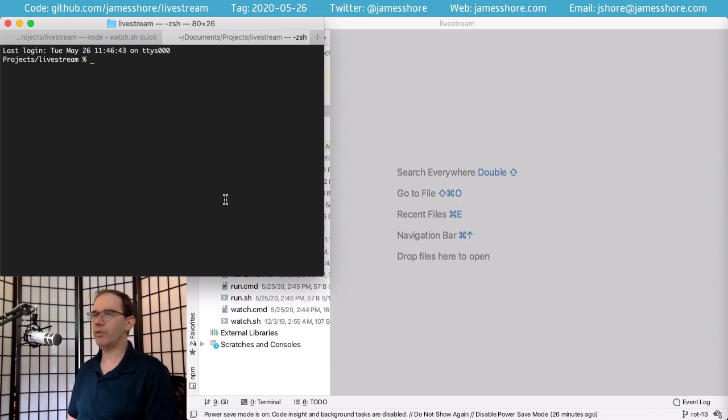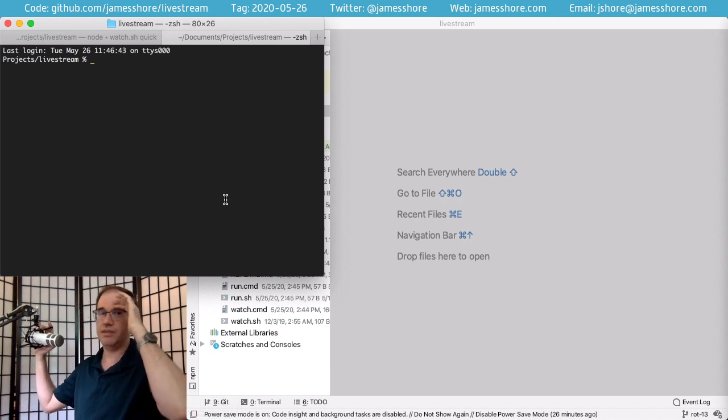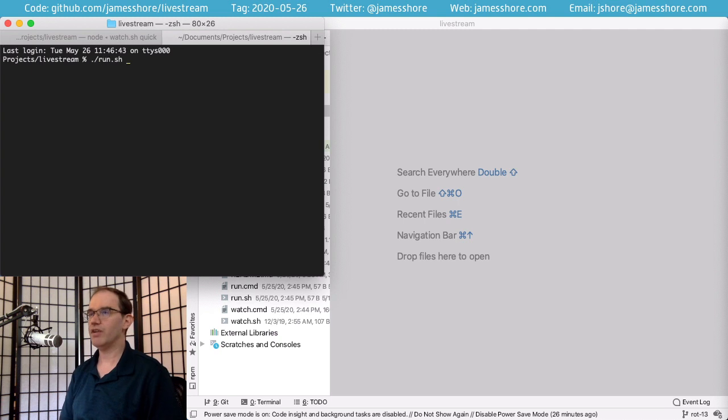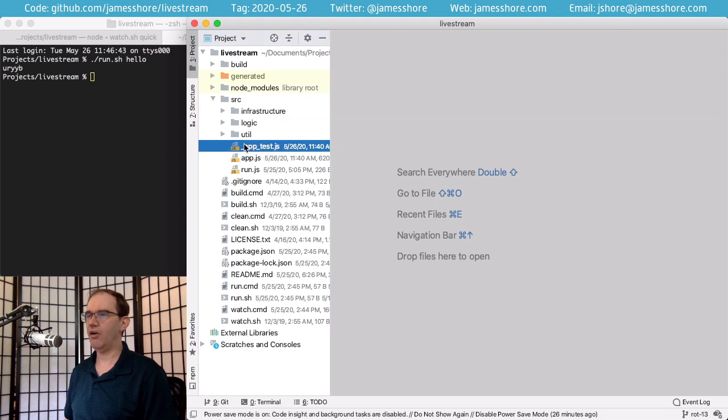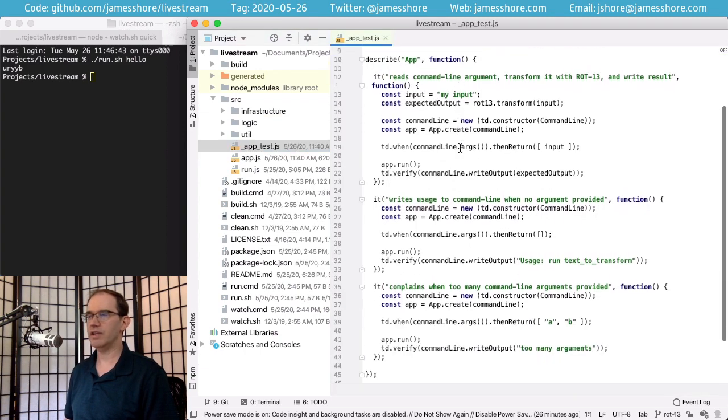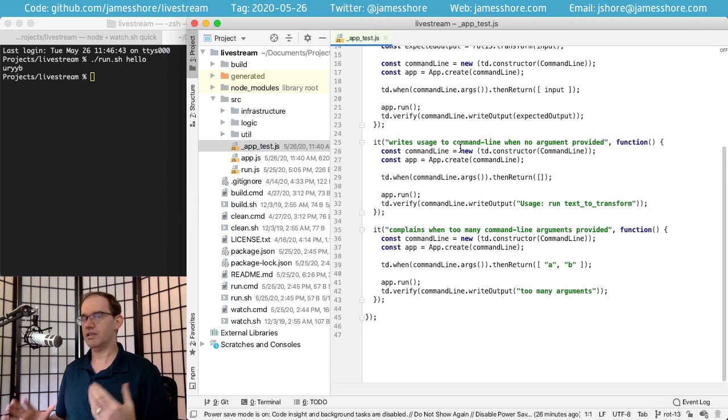Now let me show you what this looks like when we run it. It is just a simple little command line application. We can run on the command line, run hello, run.sh on Mac and Unix, just run on Windows, and it will give us the ROT13 version of that back out. Now let me demonstrate the issue that we have. Right now, our application is thoroughly tested with mocks. It's a very simple application, so thorough testing is not a lot of tests, which is nice for an example.